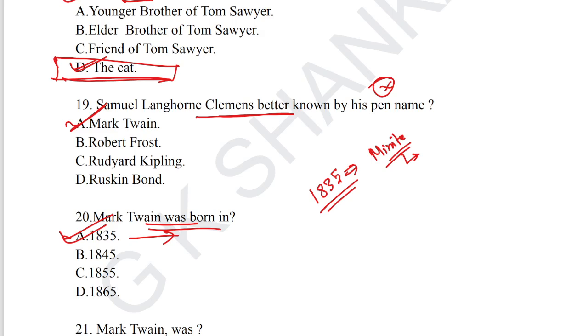Farsi and English became the official language of India in 1835, also a feature. The Charter Act enacted in 1833 also provides for the official languages. So 1835 is the most significant year from the point of view of general studies. Here for question number 20, Mark Twain was born in 1835. So these are the references.